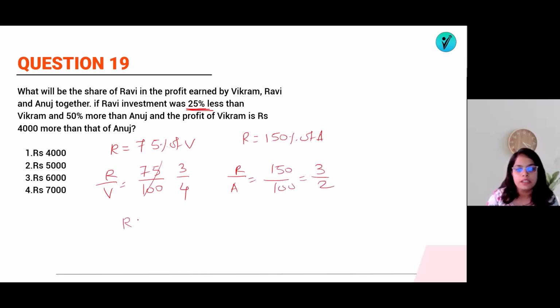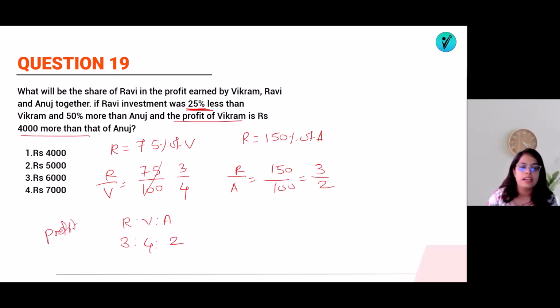So what will be their shares? Ravi is to Vikram is to Anuj. Ravi's value is 3, which is a common 3. Vikram is 4 and Anuj is 2. So what are they saying here? The profit of Vikram is 4,000 more than Anuj; this is the ratio of their profit.